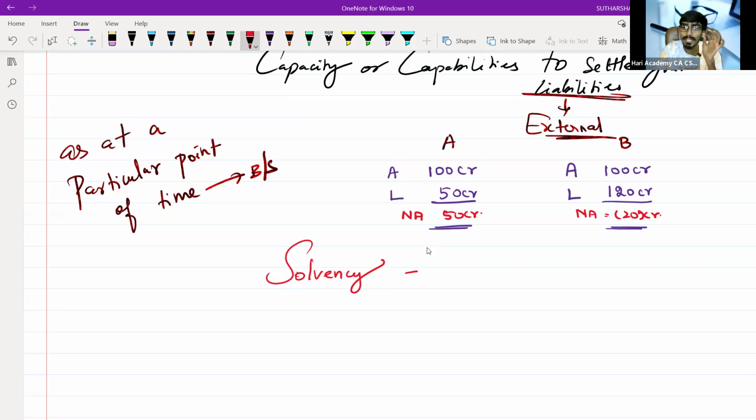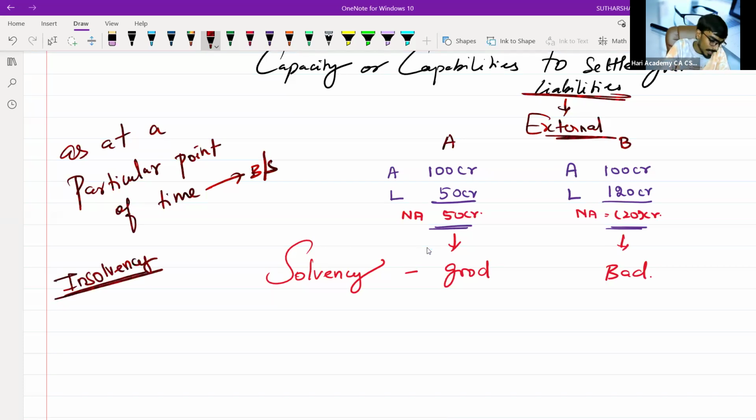Both A and B are solvent companies. But company A is a solvent company in a good position. Company B is a solvent company in a bad position. Sir, then I heard something known as insolvency, sir. What is meant by insolvency, sir? I surely want to know.